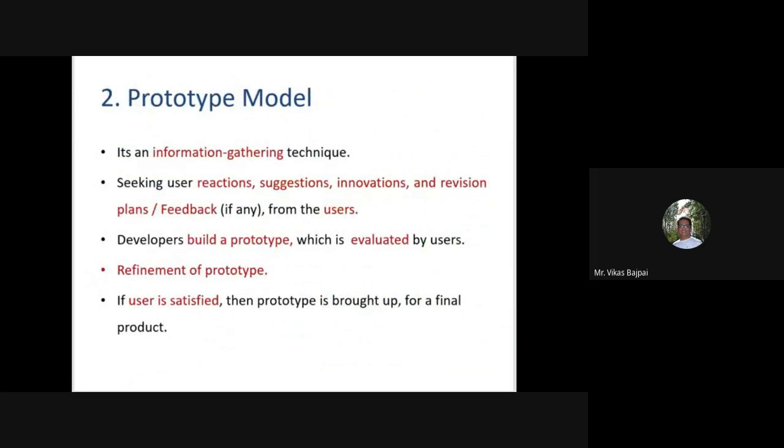So in today's discussion, we are going to talk about a prototype model. So what basically the prototype model is, before carrying out the development of the actual software, it creates and comes up with a prototype of a to-be-built application.